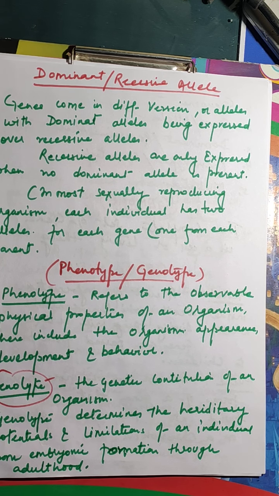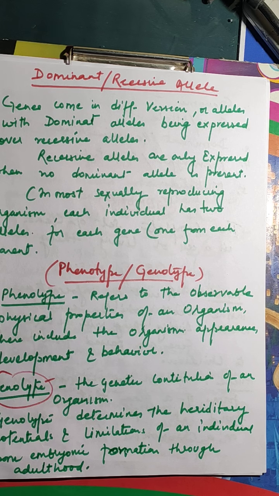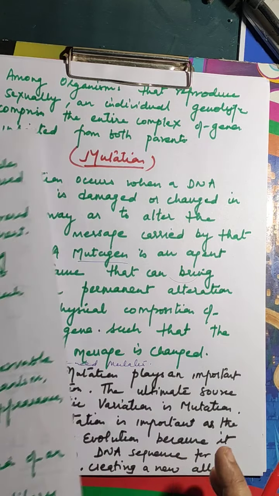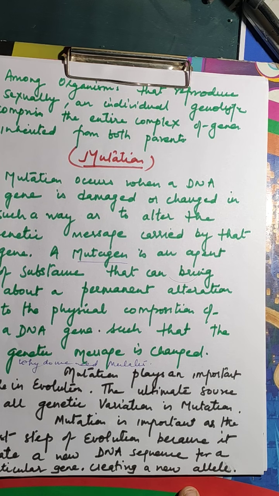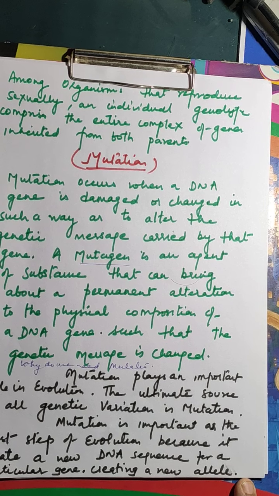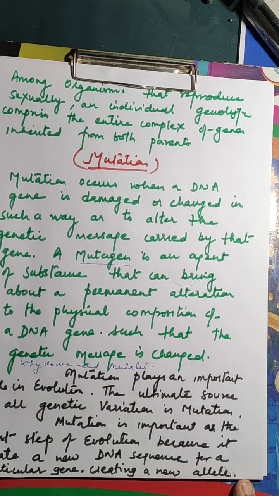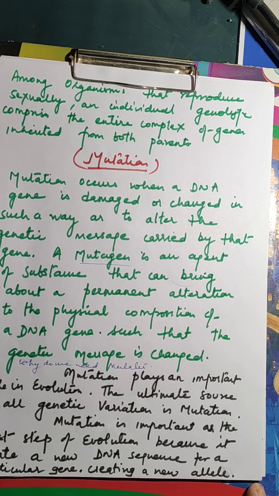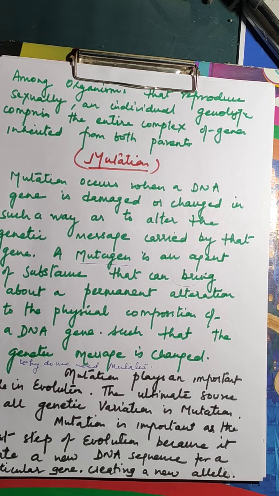Genotype determines the hereditary potentials and limitations of an individual from embryonic formation through adulthood. Among organisms that reproduce sexually, an individual's genotype comprises the entire complex of genes inherited from both the parents. So in one word, the sum total of genes present in an individual is known as the genotype. And what is phenotype? Phenotype means physical appearance characters, and genotype means the sum total of genes present in an individual. This is the basic difference between genotype and phenotype.